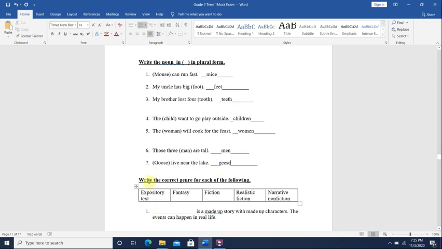Okay, now the genre. Write the correct genre for each of the following. Number 1, blank is a made-up story with made-up characters. The events can happen in real life. So here is a story that is made up, but the events can happen in real life. What is this genre? It's realistic fiction.